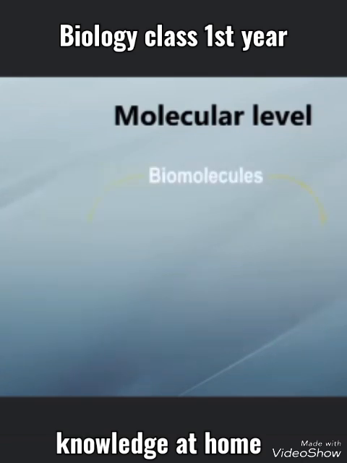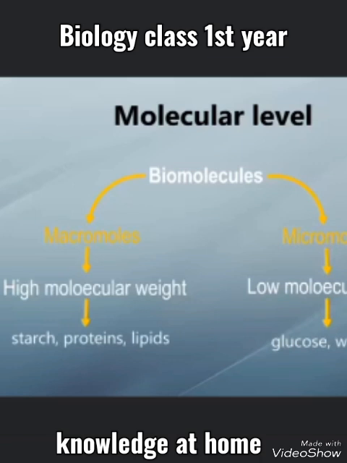Biomolecules are classified as micromolecules and macromolecules. Micromolecules are those with low molecular weight. Examples are glucose, amino acids. Macromolecules are those with high molecular weights. For example, starch, proteins, lipids.